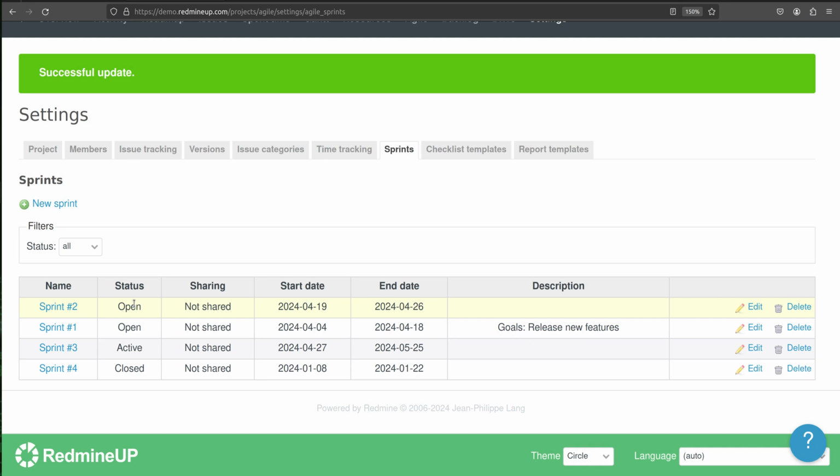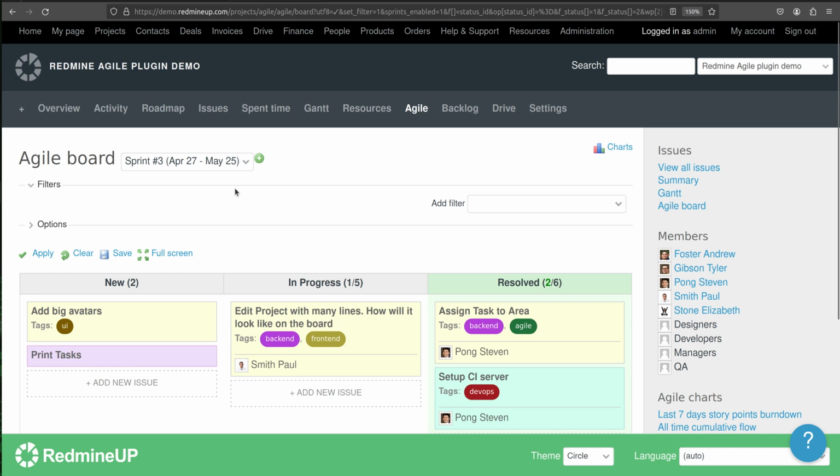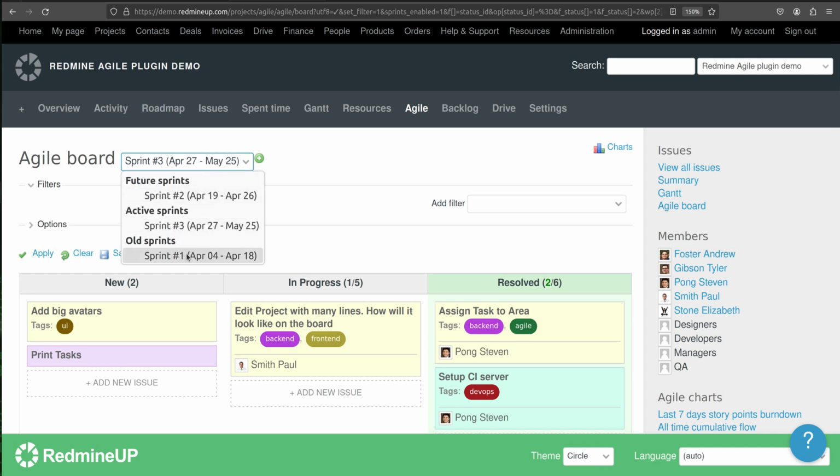We have one closed, and when we go to the Agile board and try to manually change the sprint, we see sprint 1, sprint 2 and sprint 3. These are the open sprints. They are available from the drop-down menu for selecting the Agile sprints on the Scrum board.